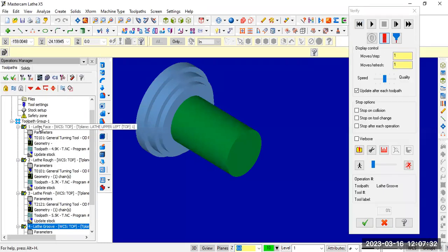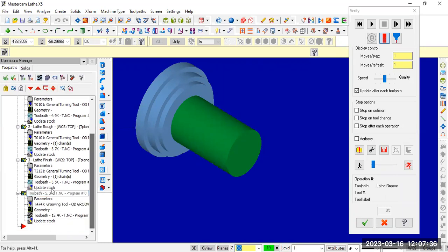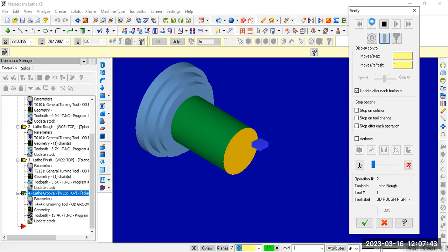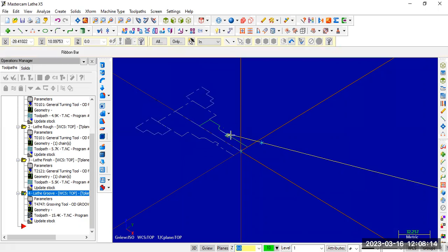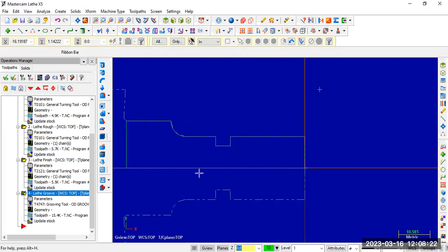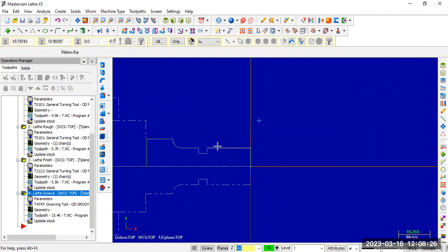If you place the cursor at the beginning, it will show all operations. Suppose I place the cursor at only the groove, a groove is formed.